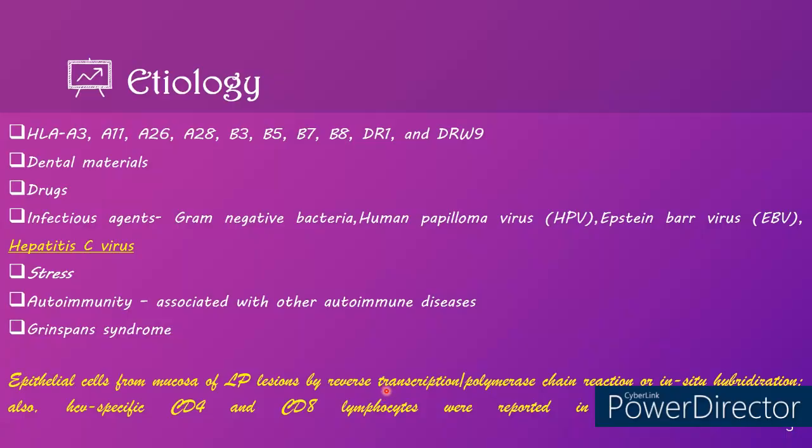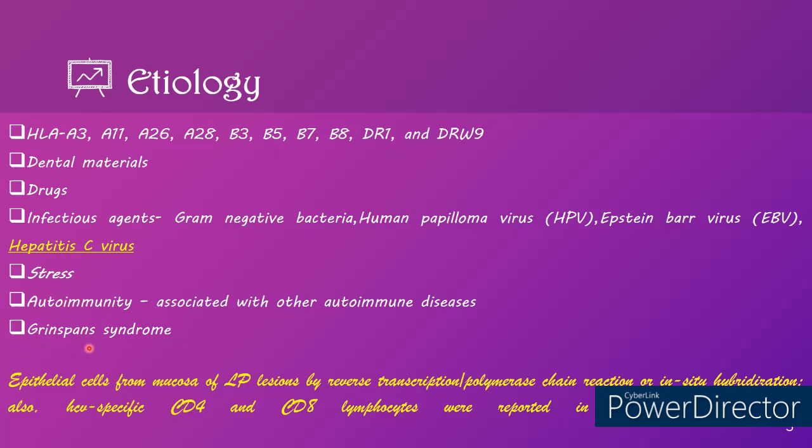Coming to the etiology of oral lichen planus, as we already discussed, it's an autoimmune disorder. It has a genetic predisposition of certain genes, and when it is associated with dental materials or drugs, it is called a lichenoid reaction rather than lichen planus. Some infectious agents like gram-negative bacteria, HPV, Epstein-Barr virus, and hepatitis C virus have also been implicated in the etiology of oral lichen planus, and stress along with other syndromes has also been associated with oral lichen planus.